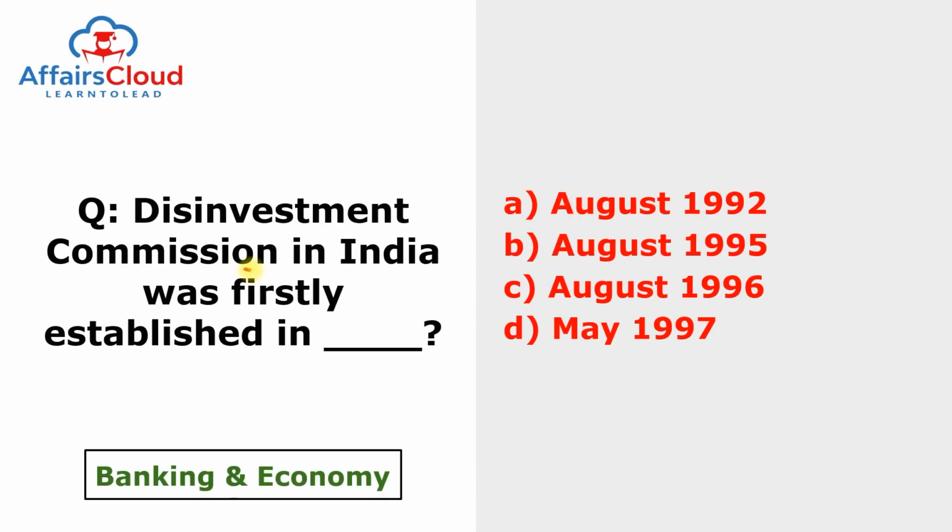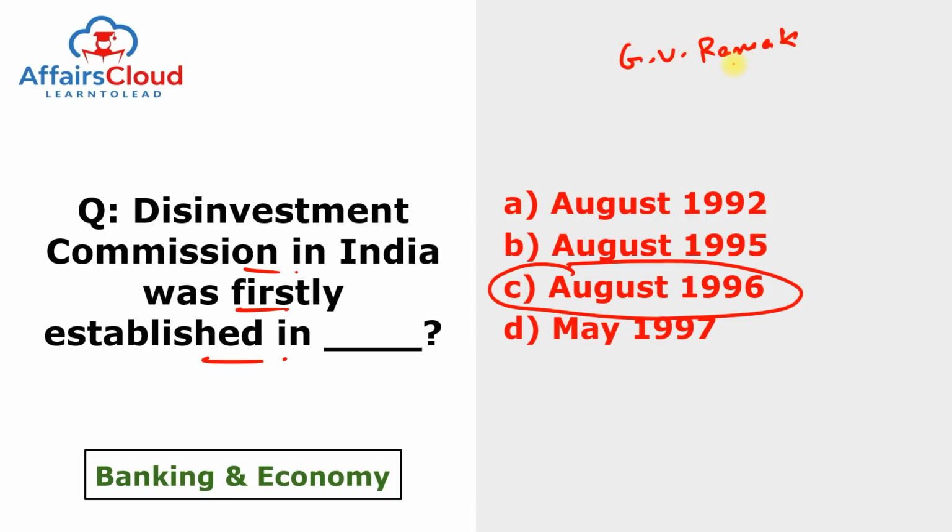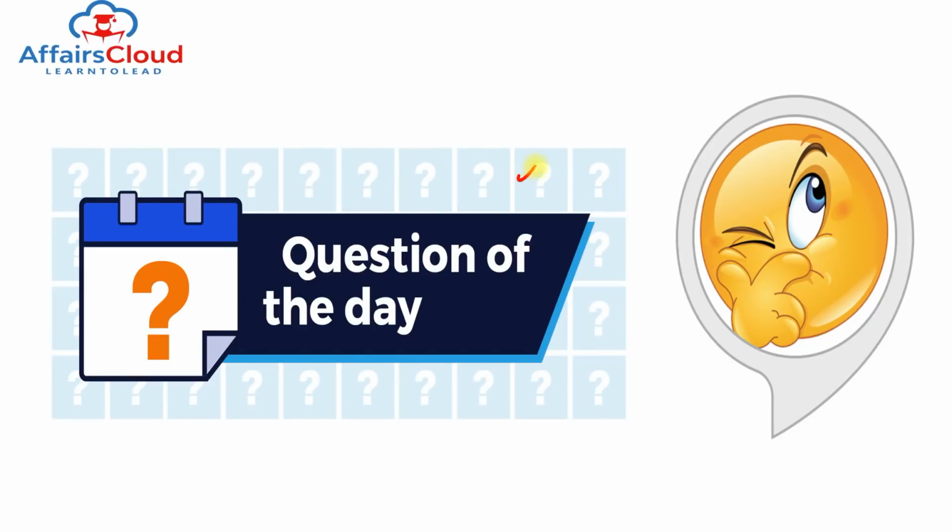So moving to our question of the day, what was the question of 15th of February? Disinvestment Commission in India was first established. So in August 1996, the Disinvestment Commission chaired by G.V. Ramakrishna was set up to advise, supervise, monitor and publicize gradual disinvestment of the public sector enterprises or units. And this commission submitted 13 reports covering recommendations on the privatization of 57 PSUs. So first time this commission, Disinvestment Commission, originated in the month of August 1996, and this is chaired by G.V. Ramakrishna.